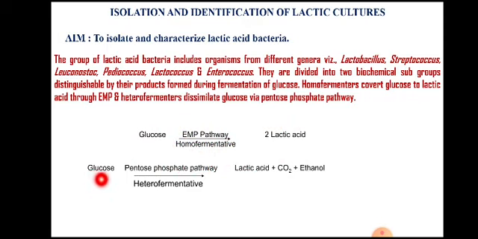Then glucose follows the pentose phosphate pathway, and that gets converted to lactic acid plus ethanol plus other byproducts like CO2. This is called heterofermentative metabolism. So such type of lactic acid bacteria are called heterofermentative lactic acid bacteria.